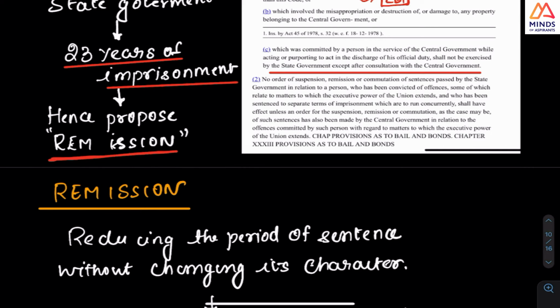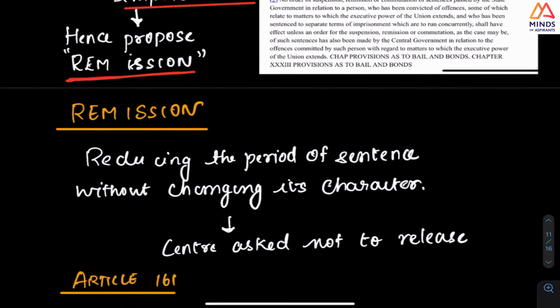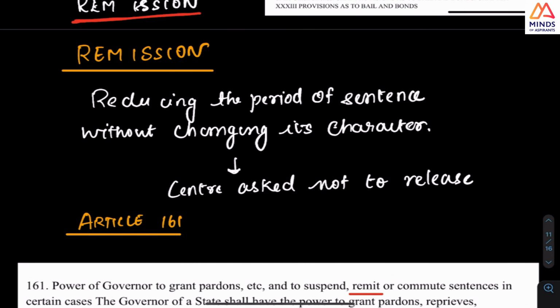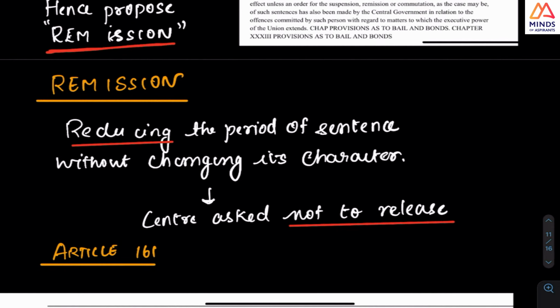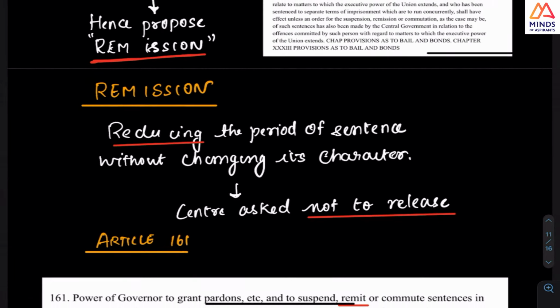consultation with the central government has to be done. So what does remission mean? Reducing the sentence. Perarivalan had already been in jail for 23 years, and hence the state proposed remission, or reduction of the sentence. And once that happens, he could be released. That was the concept. But the center did not release him, because this is a case investigated by the CBI, the state had to consult the center, and the center said not to release.